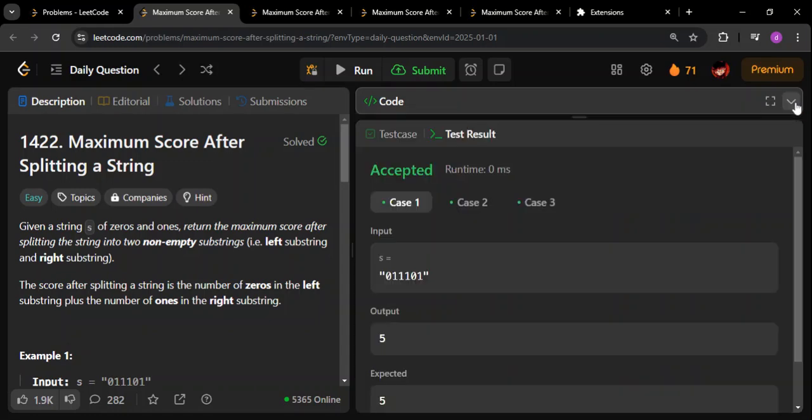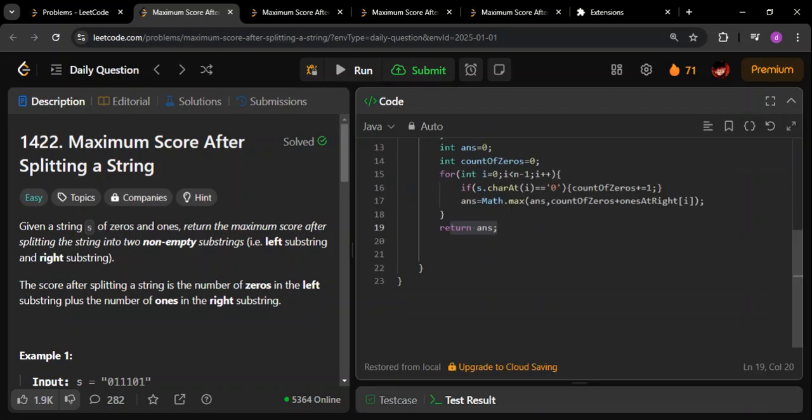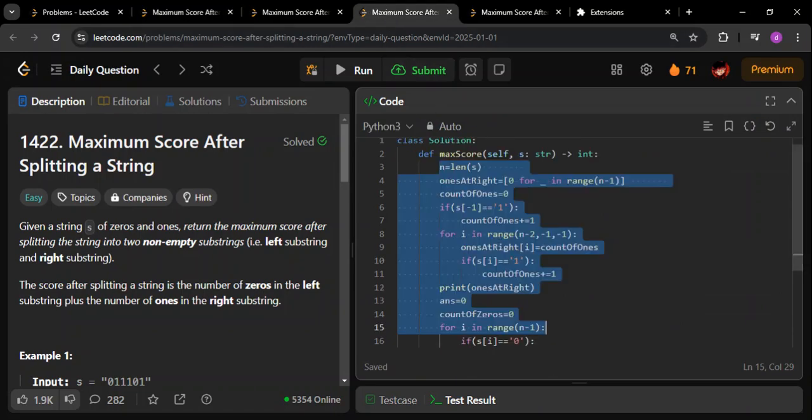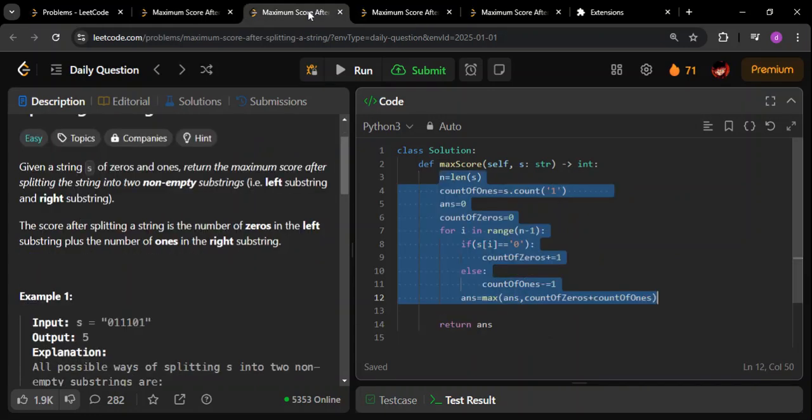So let me quickly run this and show you. So this solution, when I ran it, ran in 0 milliseconds. This was around 90, it is beating 97% of the test cases. So yep, this was the alternative for this particular solution. For the solution which has O(1) space complexity, I am expecting you to do the Java solution and write it in the comment section. And if you're having any doubts, please do let me know, I can paste the same for you.